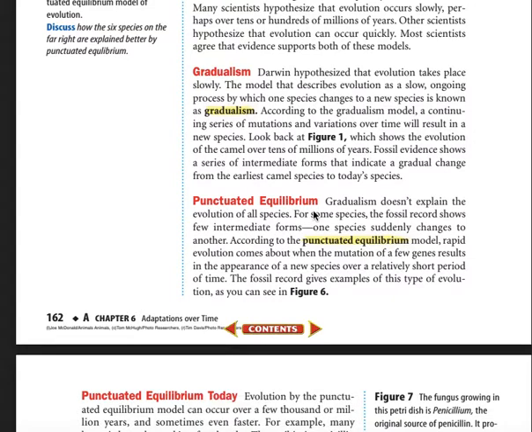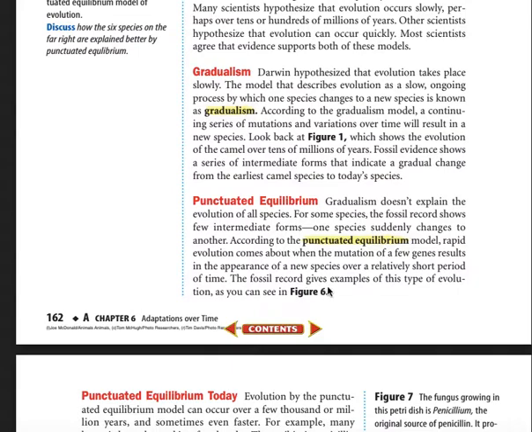Punctuated equilibrium. Gradualism does not explain the evolution of all species. For some species, the fossil record shows few intermediate forms. One species suddenly changes to another. According to the punctuated equilibrium model, rapid evolution comes about when the mutation of a few genes results in the appearance of a new species over a relatively short period of time.